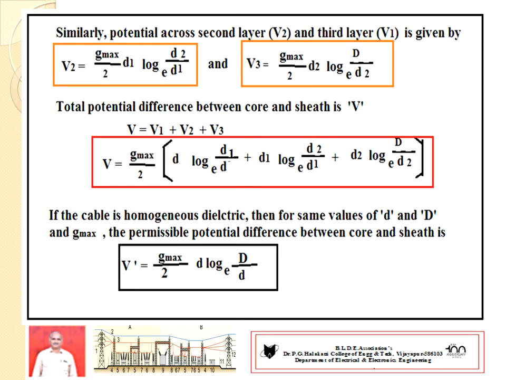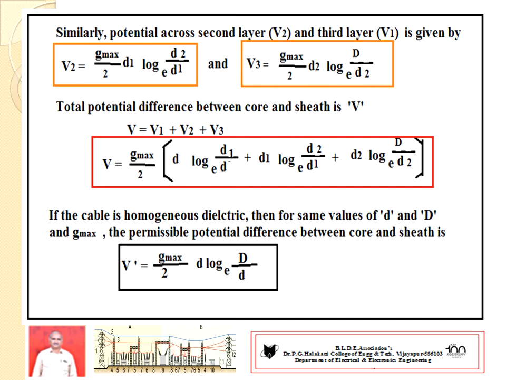In the same fashion, we have to develop voltage V2 and voltage V3 for the second dielectric and third dielectric. So V2 becomes Gmax by 2 times D1 log base e of D2 by D1, and V3 becomes Gmax by 2 times D2 log base e of capital D by D2.